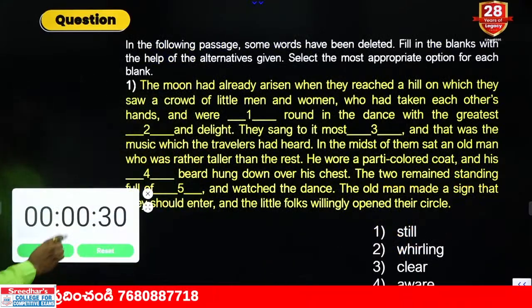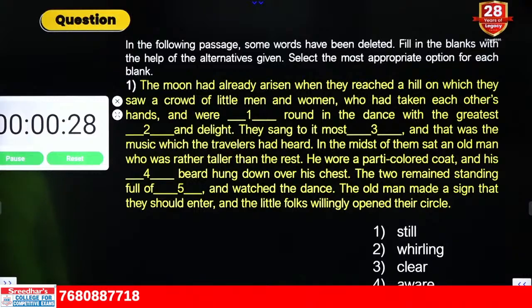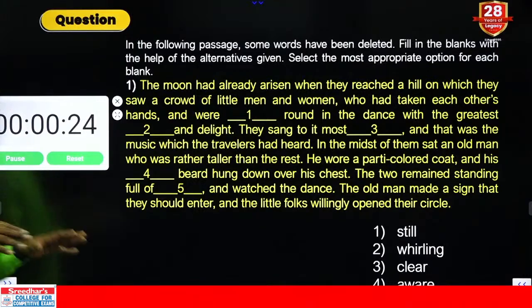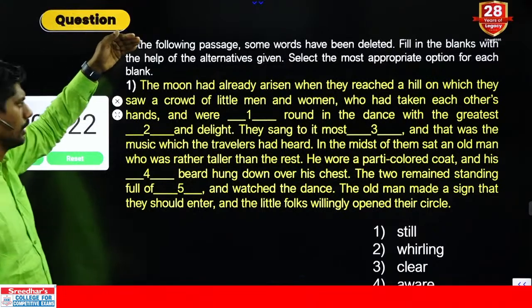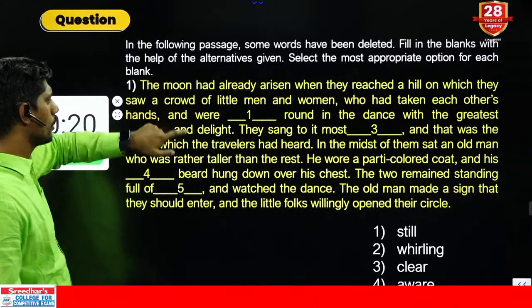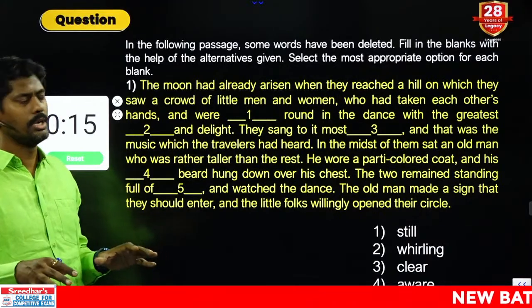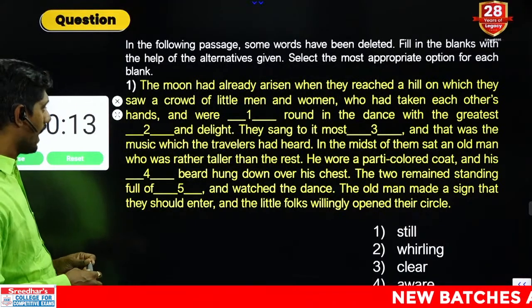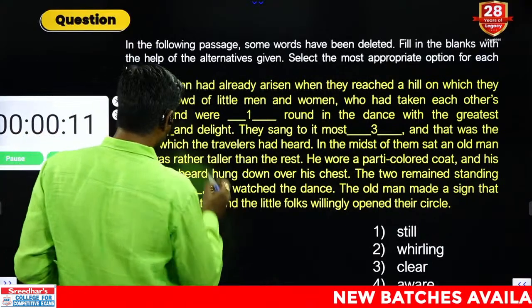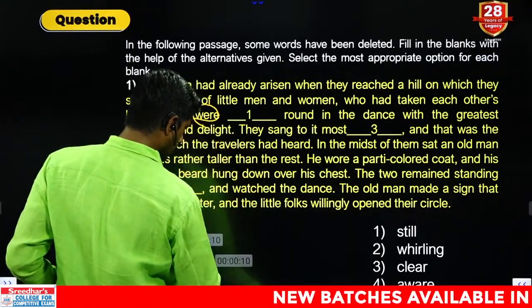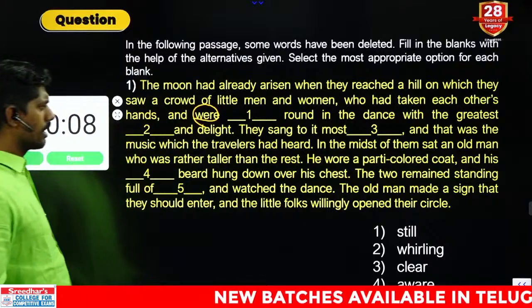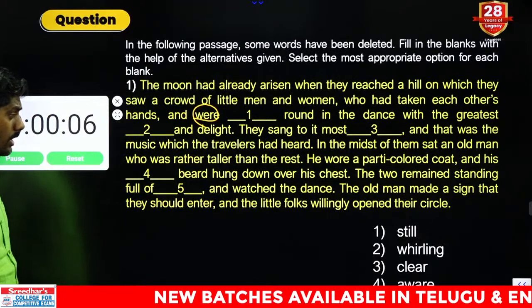Next question, your time starts now. This is a cloze test. The moon had already risen when they reached a hill. When they reached some hill, moon had already risen, on which they saw a crowd of little men and women. So there on that hill, there were little men and women who had taken each other's hands and were dash. They were whirling in the dance.